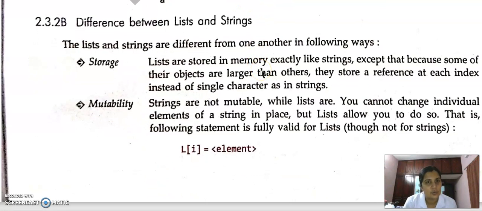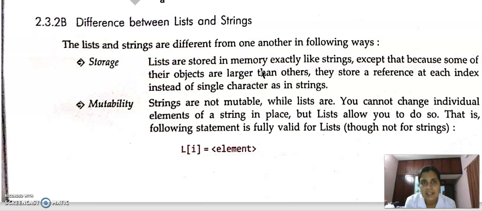So these are all similar to string, but since list is there, there must be some difference between list and string. First is in the case of storage. Lists are stored in memory exactly like string, except that some objects of a list are larger than others. For example, we are using a list which contains both integer and float. For integer, 2 bytes are needed. For float, 4 bytes are needed. So if you are using integer and float together, then some elements occupy more memory than other elements.